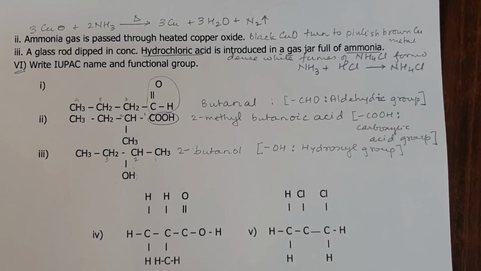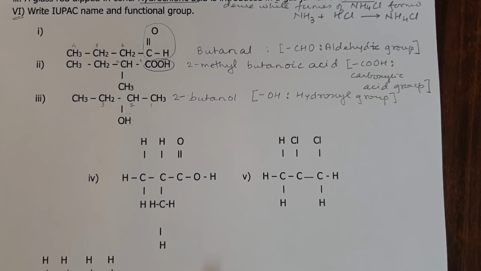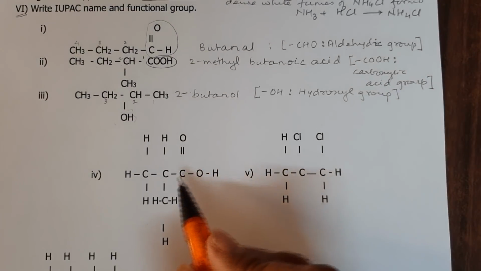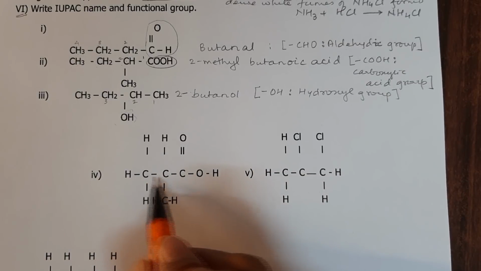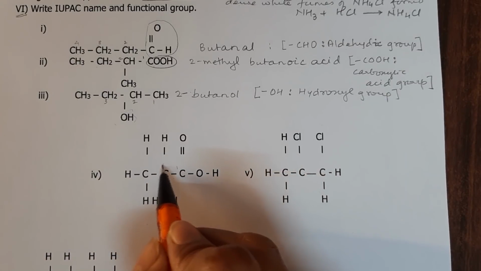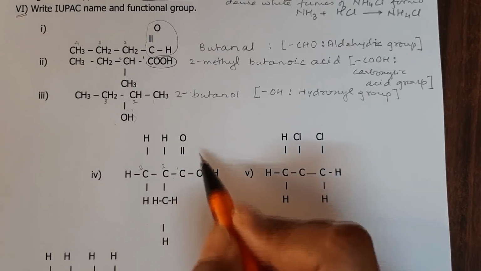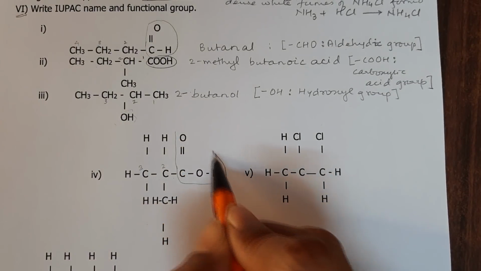We come to the next one, the longest chain 1, 2, 3. You must count from the functional group.